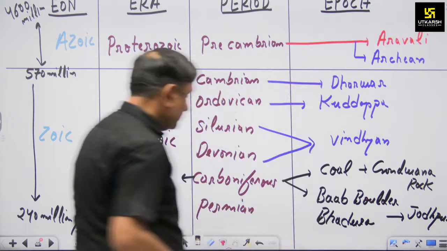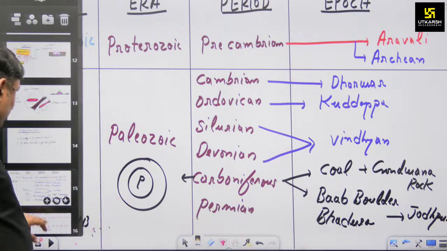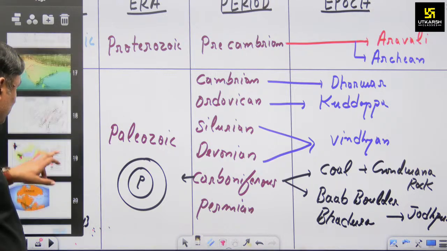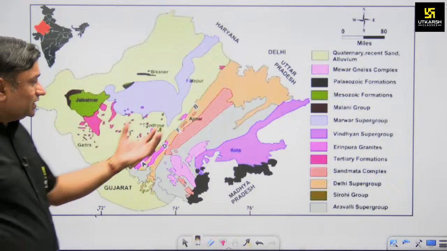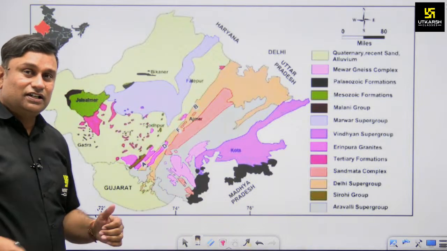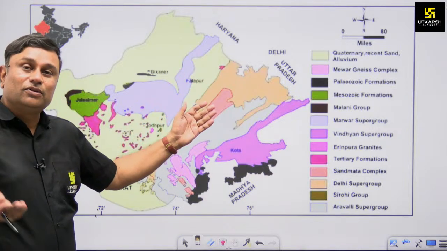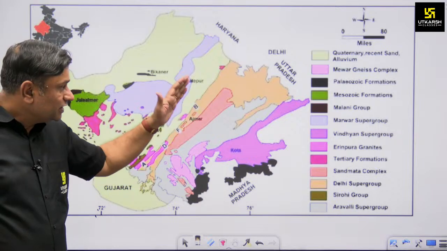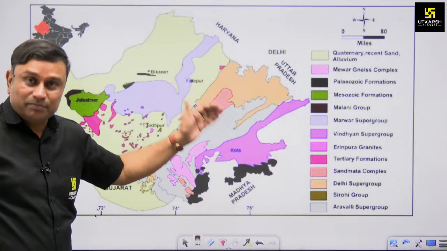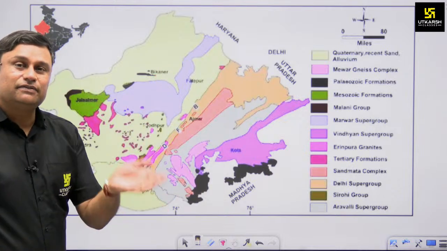They are associated with this Carboniferous period. Okay, so when we look at the geological map of Rajasthan, what do we learn? We learn that the Aravalli was initially a form of Archean, then it converted into Dharwad, then into Kudappa, and later it was eroded and sedimented in the form of Vindhyan.